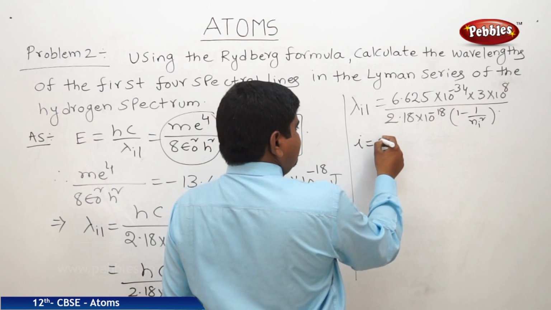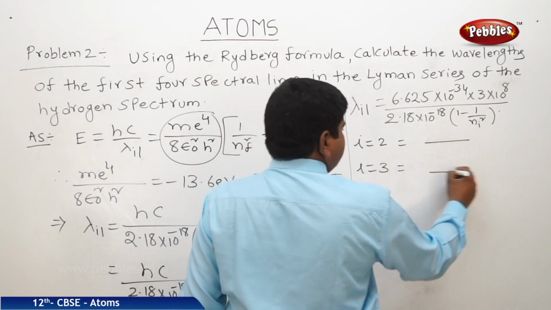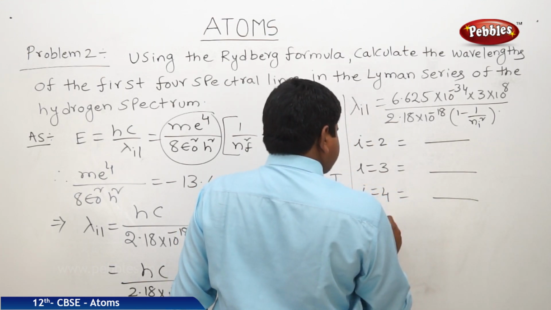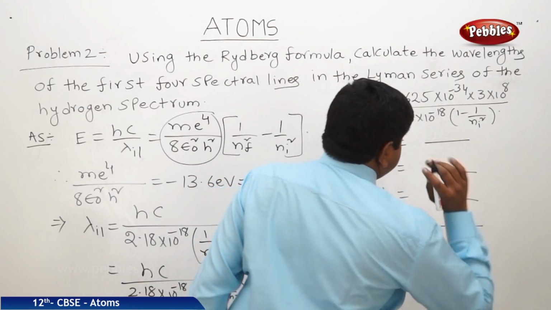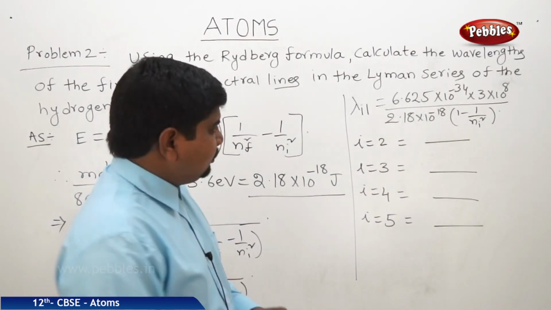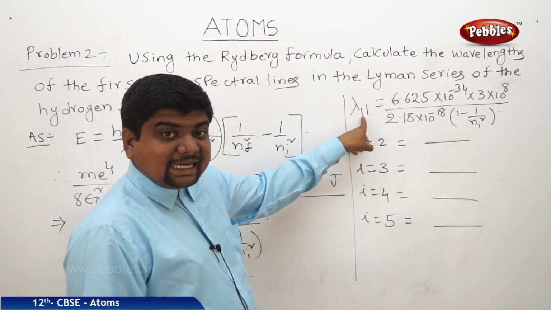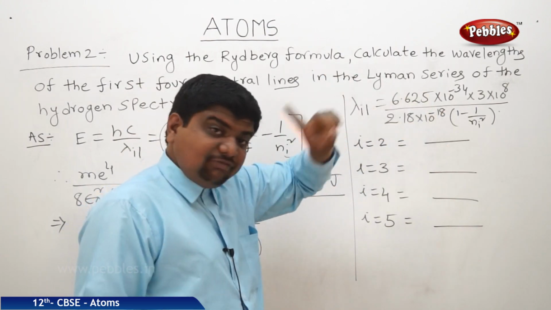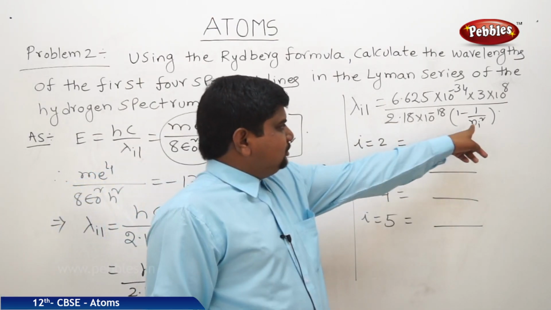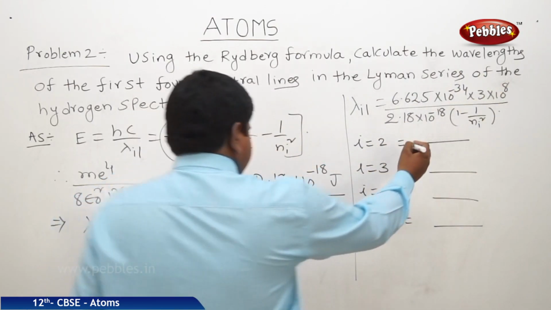So ni is equal to 2, you will get one value. ni is equal to 3, you will get another value. ni is equal to 4, we will get another value. ni is equal to 5, we will get another value. Now we are going to see the values one by one, to find out the corresponding wavelengths. If ni is equal to 2, the transition is taken from 2 to 1. That means the first Lyman wavelength it is. So if I substitute 1 by 2 square and calculate all the values, we will get